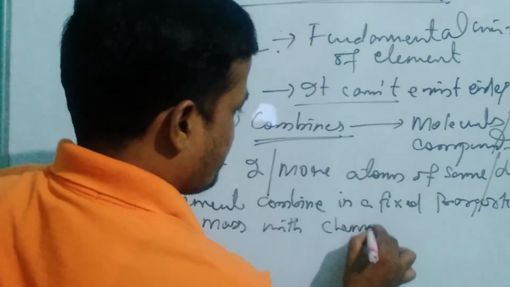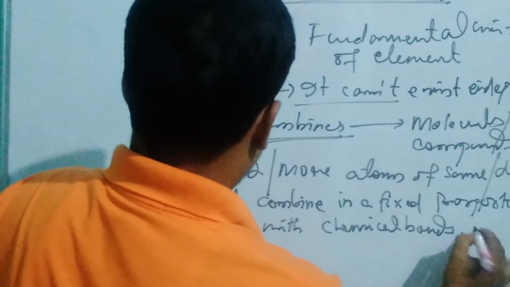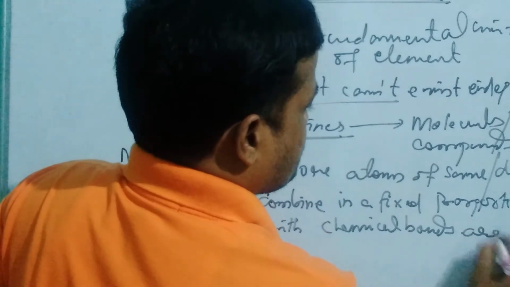We can say with chemical bonds, they are called molecules.